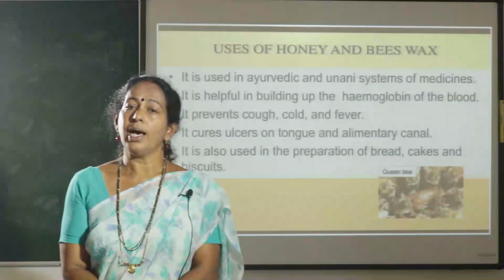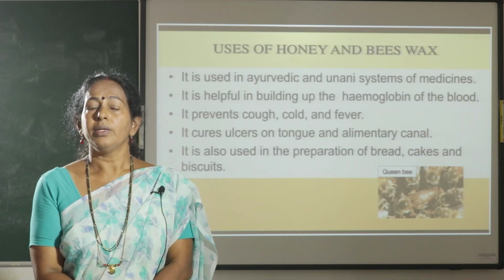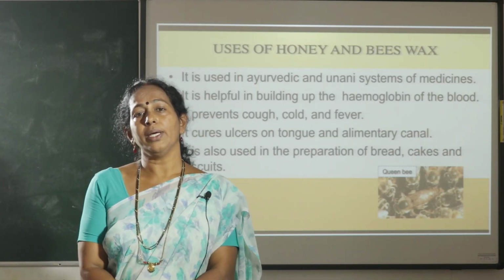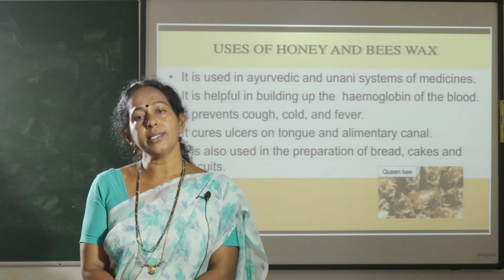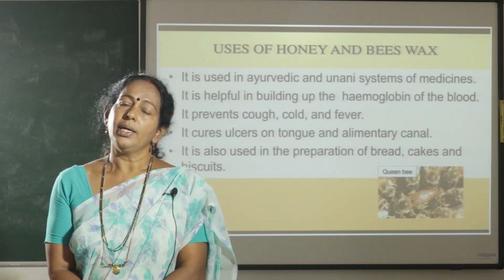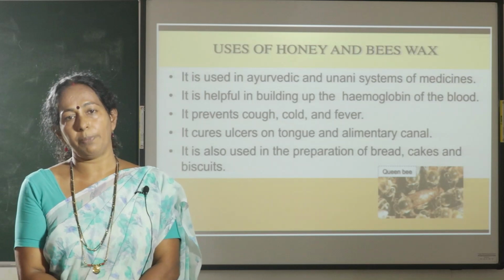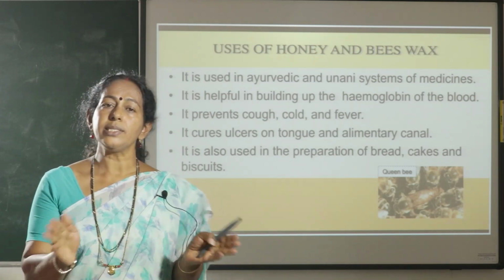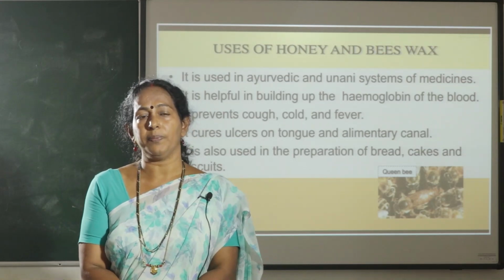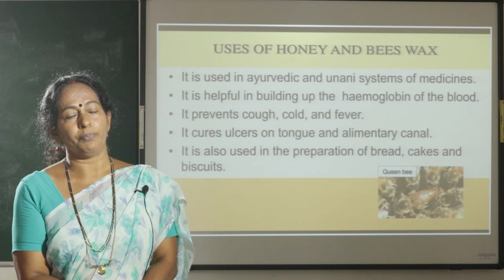So far we have studied the uses of honey. Now, children, can you test the purity of honey? Yes, we can test the purity of honey by doing small experiments. Take a newspaper and put 2 to 3 drops of honey on it. If the honey spreads on the newspaper, it shows that it is not pure, it is adulterated. If it does not spread, it shows that it is pure honey.